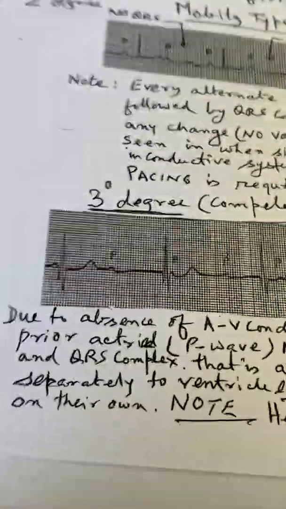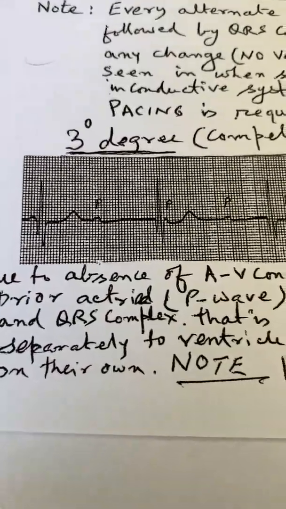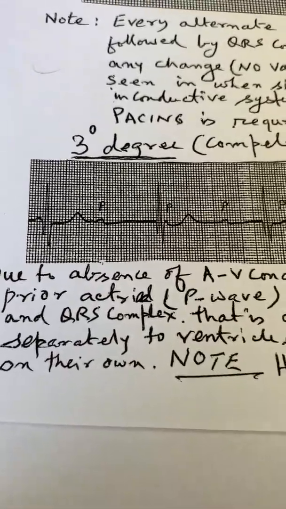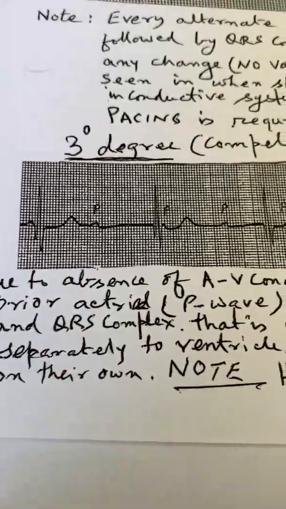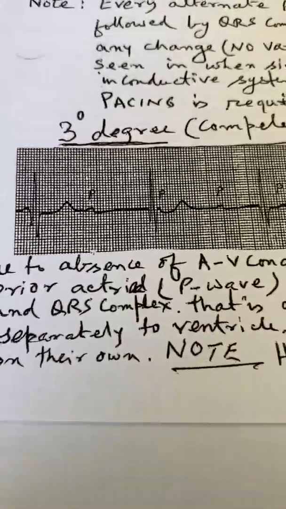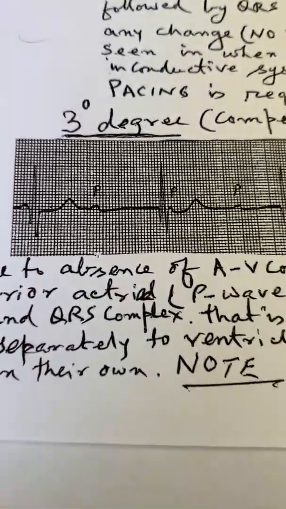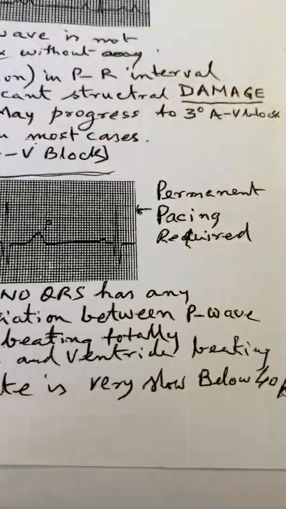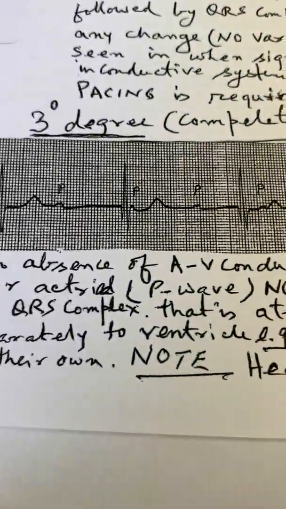Please note also, now if you see, this is a slow heart rate. Between the two R waves, count the number of big squares and divide 300 by the number of big squares between the two R waves, which will give you the heart rate. The heart rate here is very slow. You can see it is very slow, below around 40.